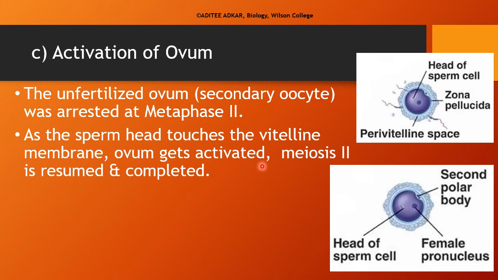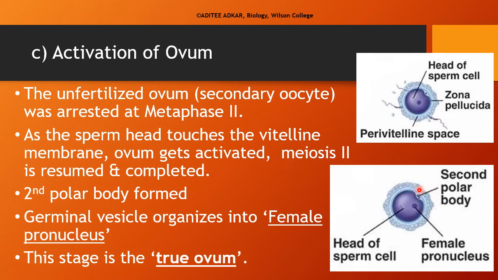This is the activation of the unfertilized ovum. As it gets activated, the meiosis II is now completed. As a result, a second polar body is formed. This polar body may be found in the perivitelline space surrounding the fertilization membrane. The germinal vesicle or the nucleus of the secondary oocyte swells and is now converted into a structure known as the female pronucleus. This stage of the ovum is the actual ovum or the true ovum.